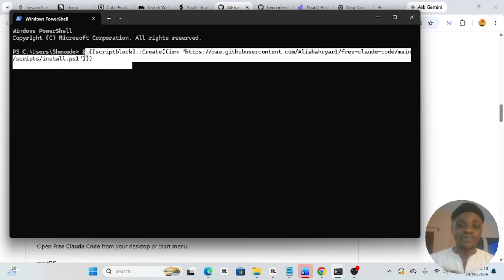But this thing is very straightforward. Whether or not you have any knowledge of coding, it doesn't really matter. Just copy and paste this thing and hit enter. It's as simple as that.